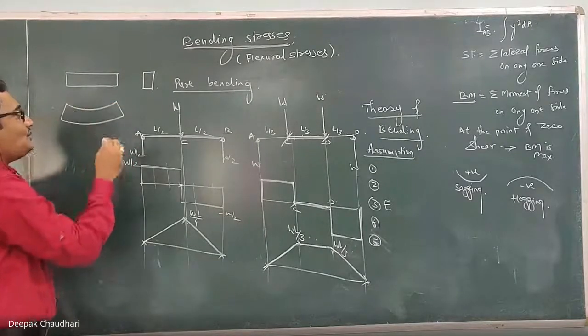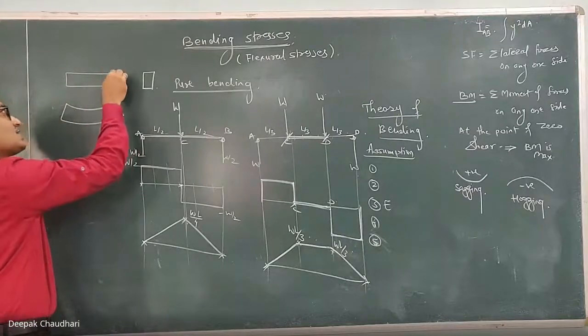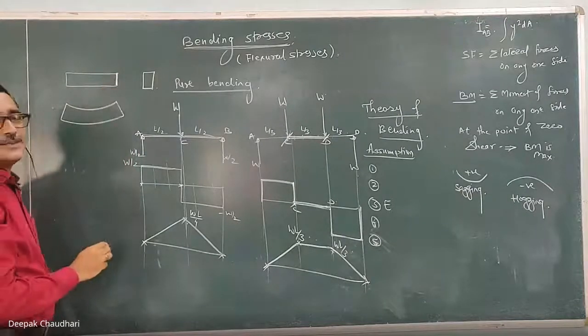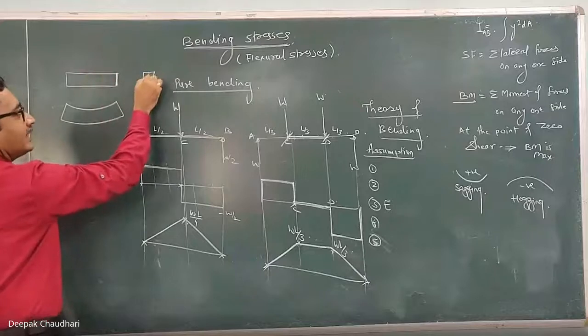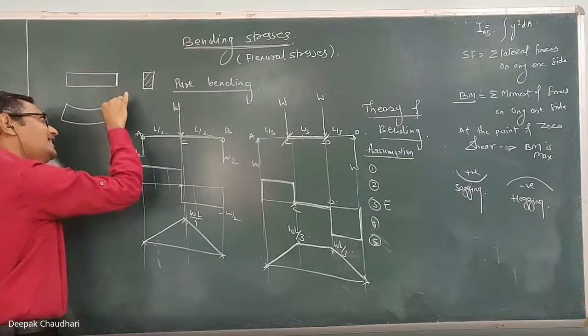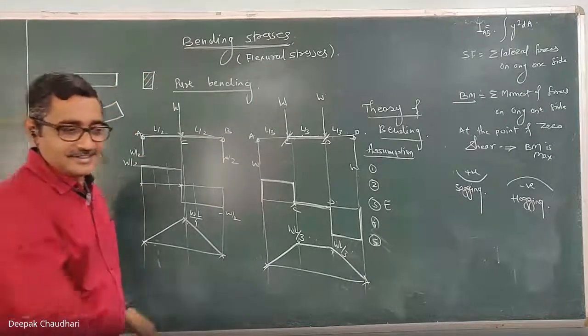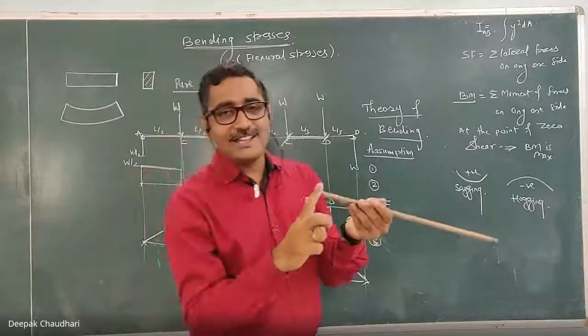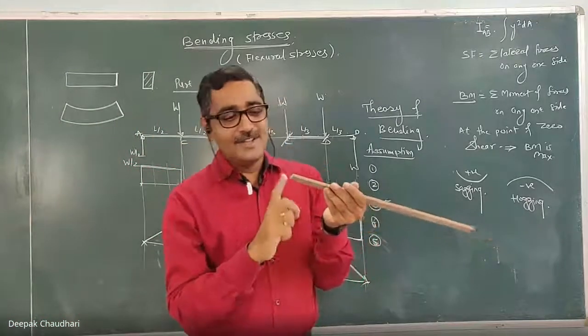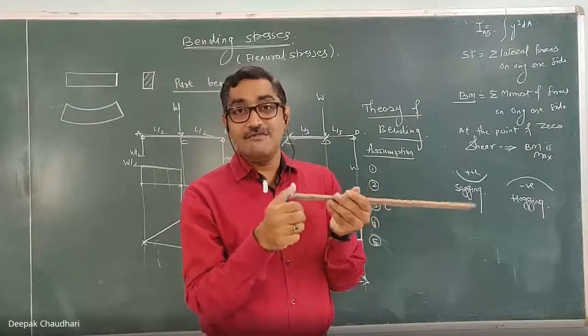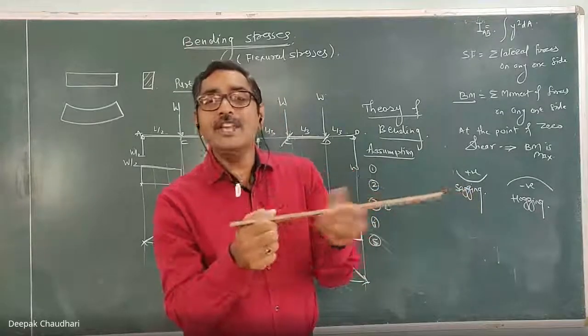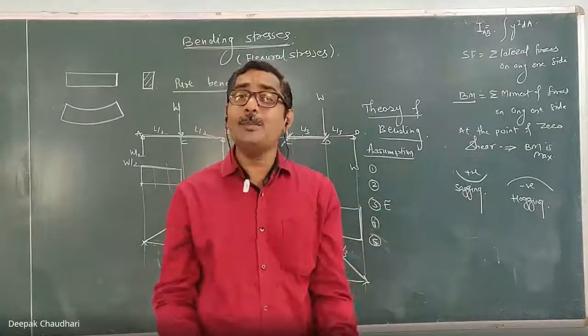So this transverse section or cross section, which is plane before bending, should remain plane after bending. There should not be any warpage.